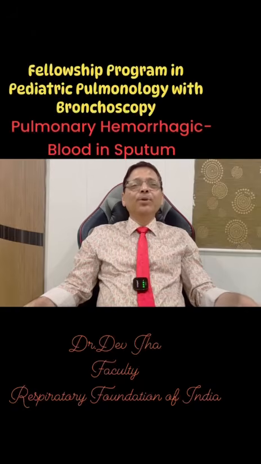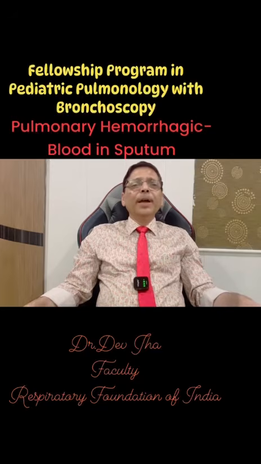At first we have to decide, is it really a pulmonary hemorrhage? Then we have to diagnose it, and then we have to find out the causes. Causes may be various, maybe infective, simply bacterial infection, tuberculosis infection, fungal infections. In an immunosuppressed child, maybe fungal infections, and there may be a retained foreign body.